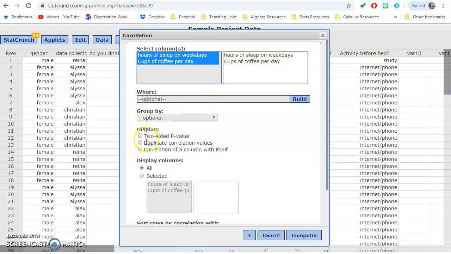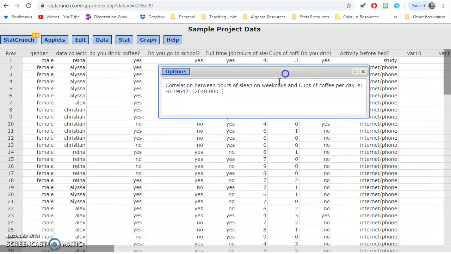So we don't need any group by, and I do want to do a p-value here because I would like to see if this is a statistically significant relationship. So I'm going to go ahead and just press compute, and we can see the correlation here. There is a negative relationship, which is what we saw in that scatter plot in that missing area, and the p-value is less than 0.001.